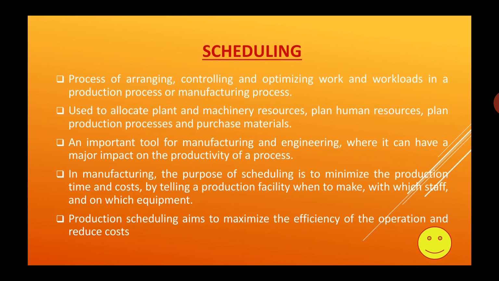Today we are going to study the topic scheduling and supply chain management. So, what is scheduling? Scheduling is a process used to arrange or control the optimization of the work in the production process and the manufacturing process.